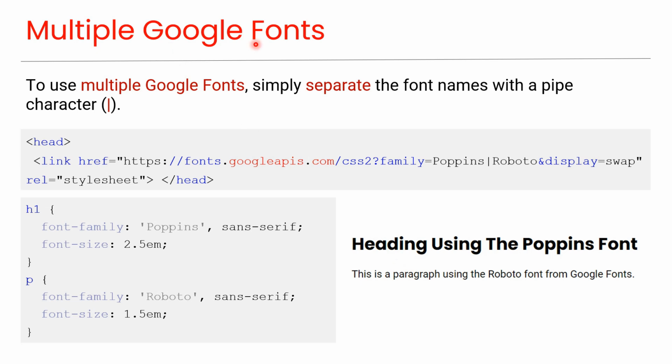Multiple Google Fonts. To use multiple Google Fonts, simply separate the font names with a pipe character, like this. As you can see in this code, we are specifying Poppins font for this heading element, and Roboto font for the paragraph element. And you can see the preview here.